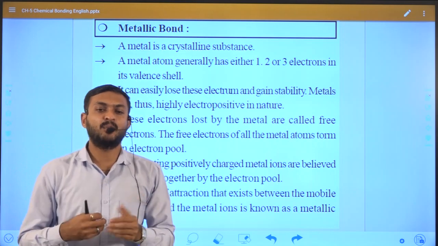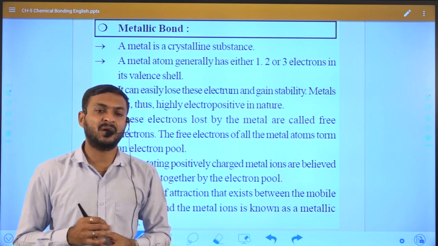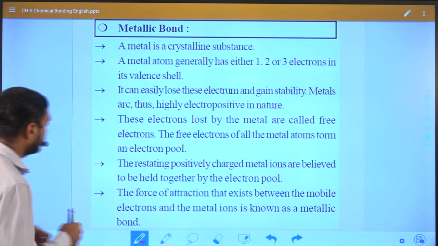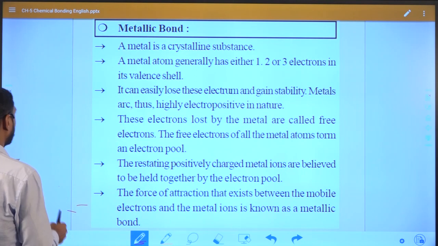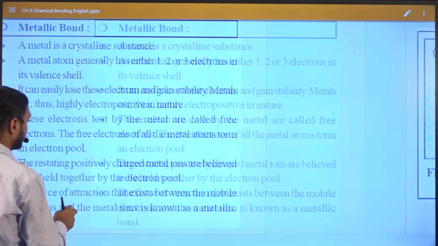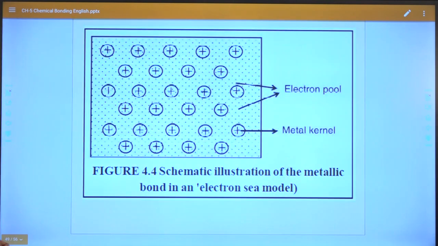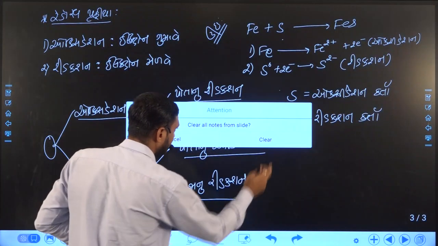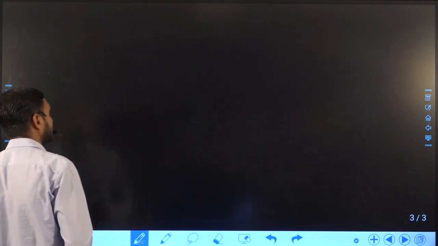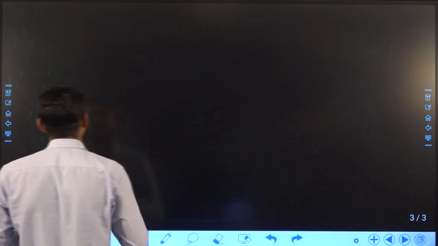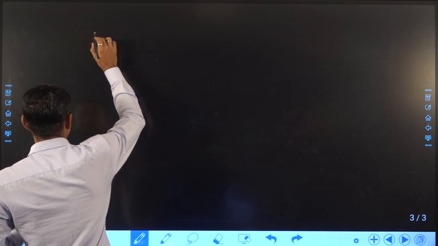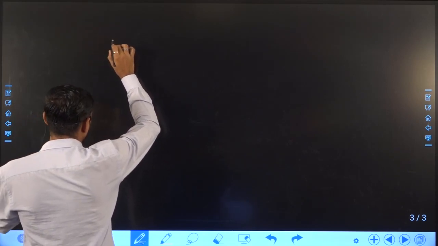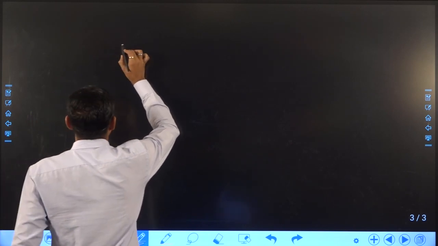Now how is the bond formed, and after forming the metallic bond, what can we see? First let us try to understand with the help of this figure. Before that, suppose we take any metal.